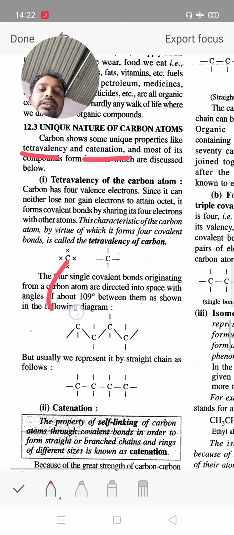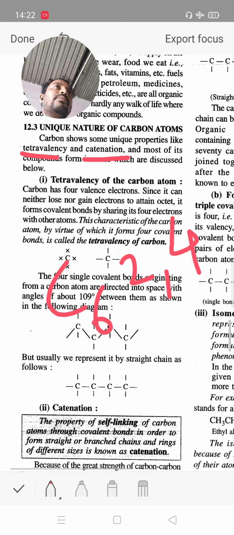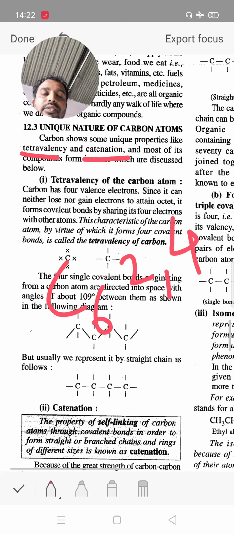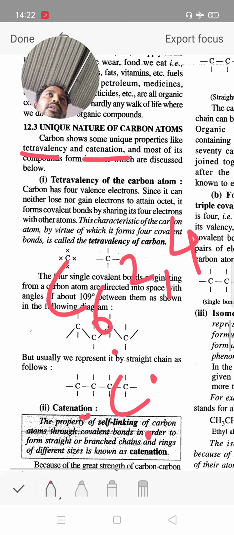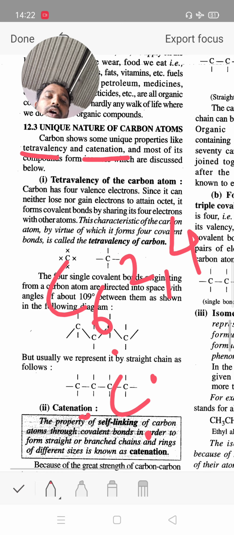The atomic number of carbon is 6, and its electronic configuration is 2, 4. 4 is the valence electron count of carbon. Therefore, it requires another 4 electrons to complete the octet. So carbon shows a valency of 4, it is tetravalent. What will be the valency of carbon? 4, because atomic number 6 and electronic configuration 2, 4. It requires 4 electrons to complete the octet. Therefore, the valency of carbon is 4.